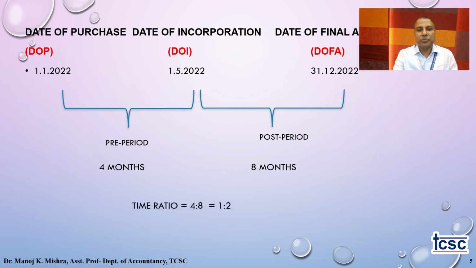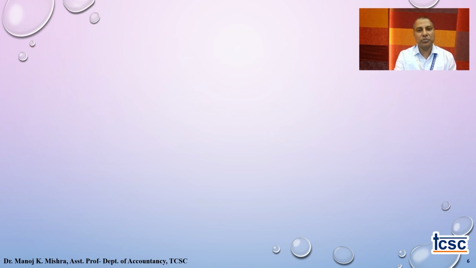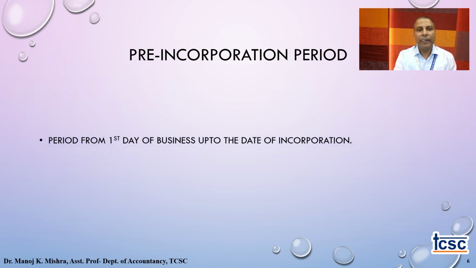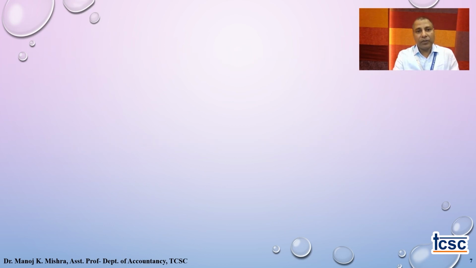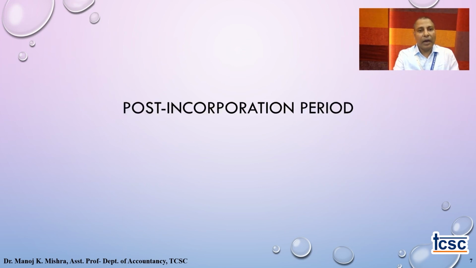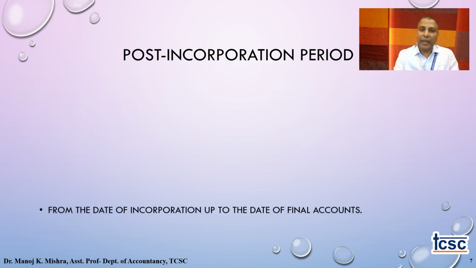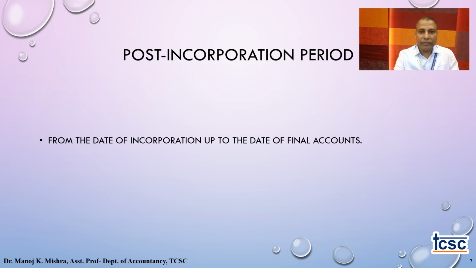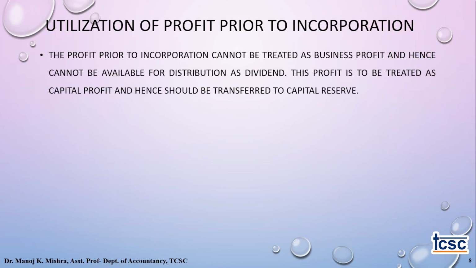So we can say that our time ratio tells us how our 12 months are divided into two parts, prior to incorporation and post incorporation. That comes to 4:8, or simplified 1:2. The period from the first day of business up to the date of incorporation is pre-incorporation, and the period from the date of incorporation to the final account date is post-incorporation.